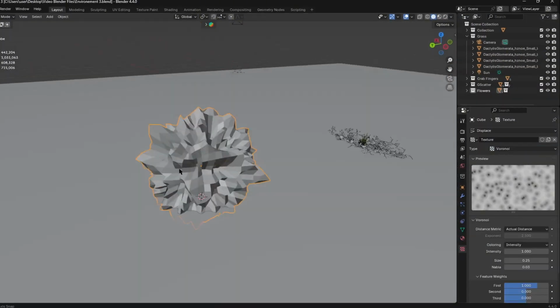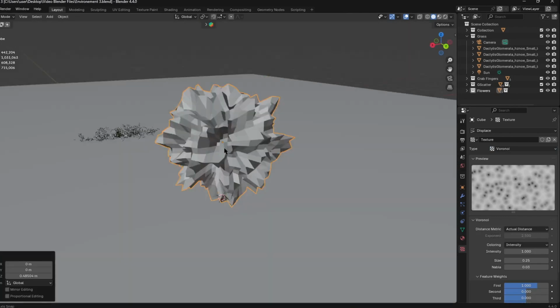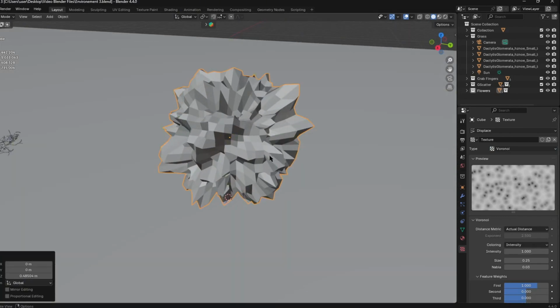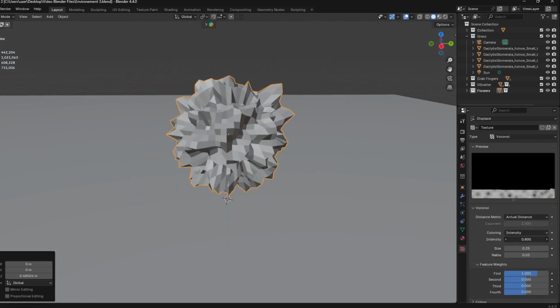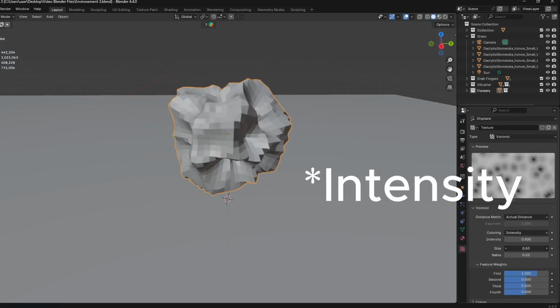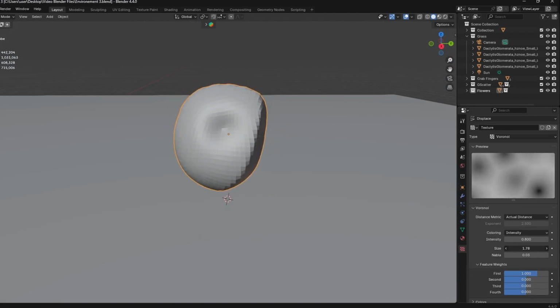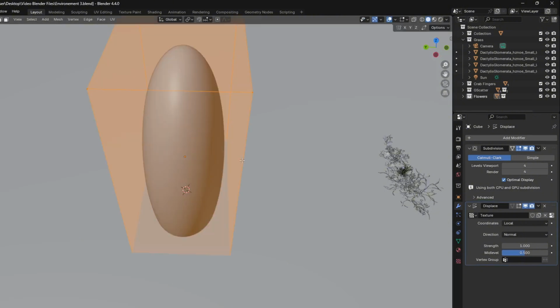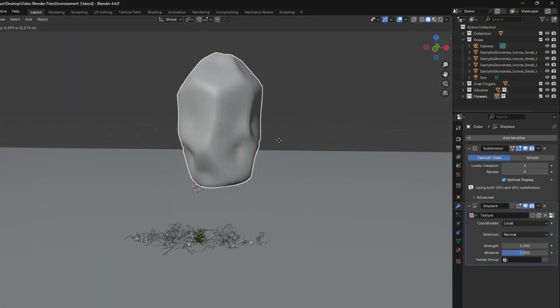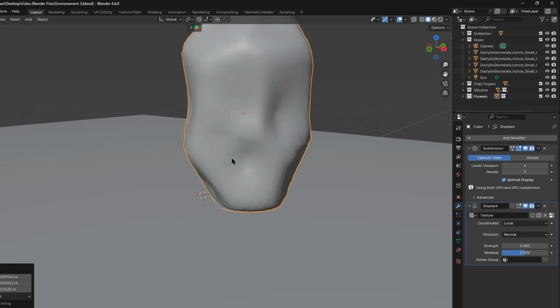I added a displacement modifier, and then I added in a texture to it. Now this is what it currently looks like, but then I messed around with setting the scale and the density and all of those settings, and then I got something looking like this. Then I went into edit mode and I scaled it up or down, but later on I will change these settings even more to make it even better.